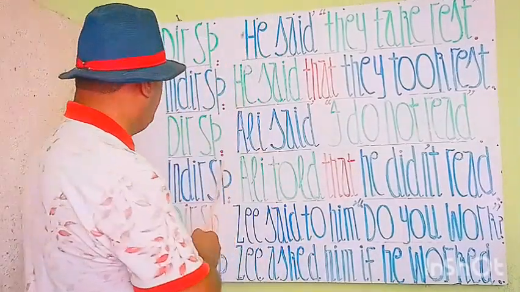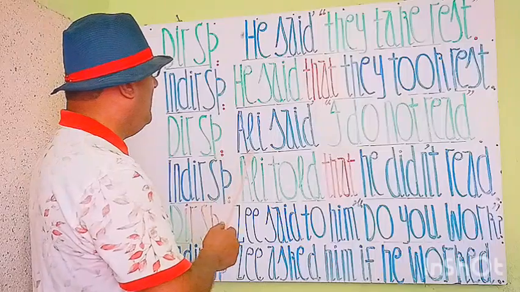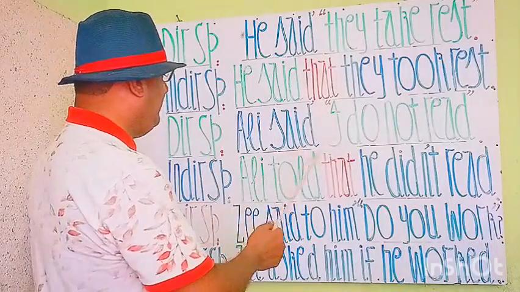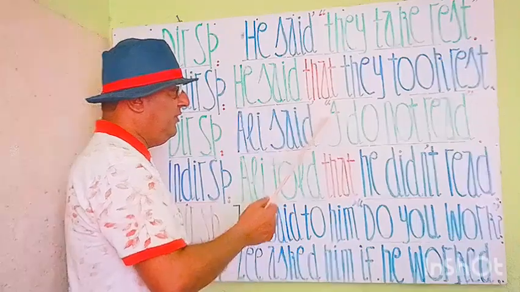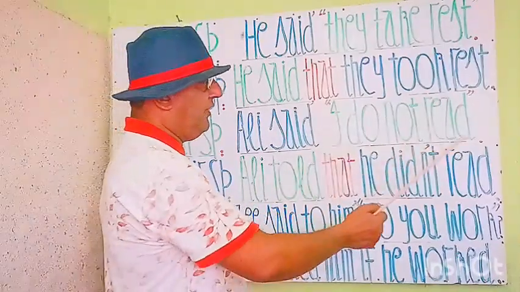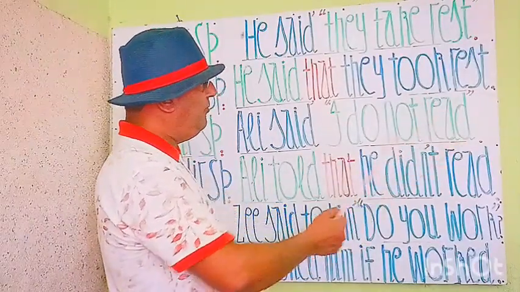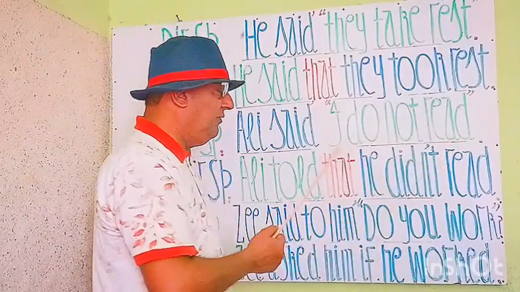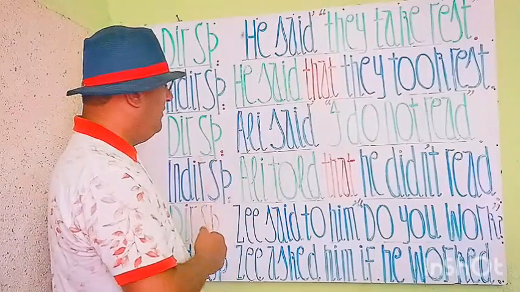Next expression or statement is, you see, that speak. Ali said, comma, inverted comma start. I do not read. Comma is close, full stop. I do not read. Here again you see, my students, this is direct speech.